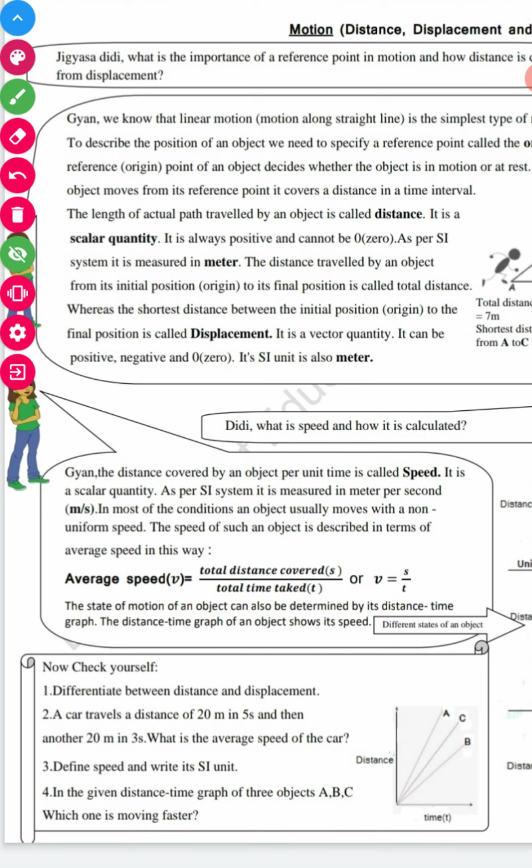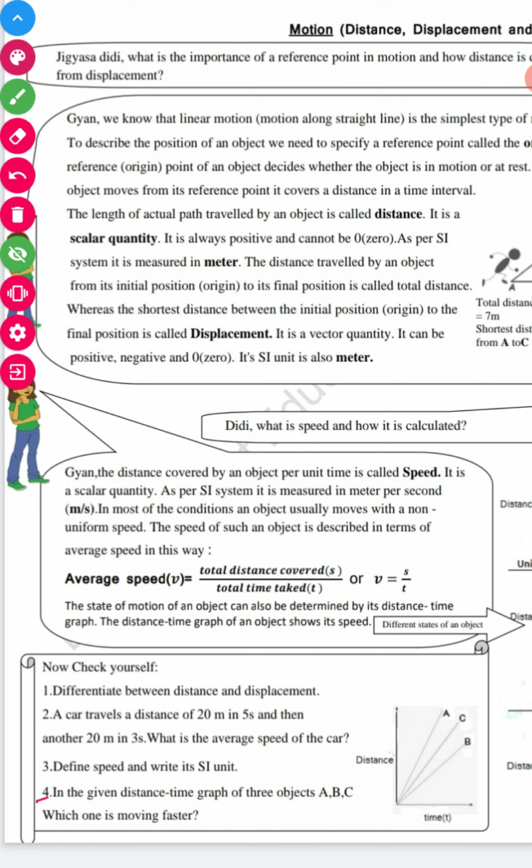But if I say a car is moving with a speed of 40 kilometer per hour towards the east or towards the north direction, then it is known as a vector quantity, right? Which has a measurement as well as direction. The SI unit of speed is meter per second, and in case of kilometer we have kilometer per hour, right?